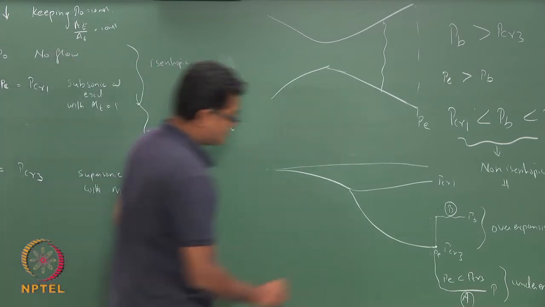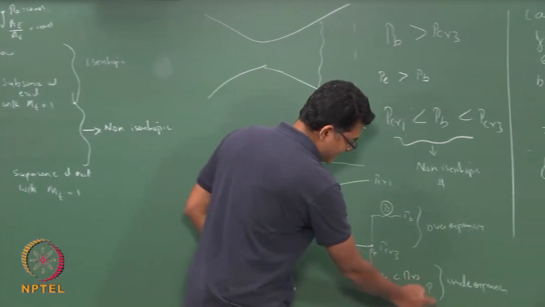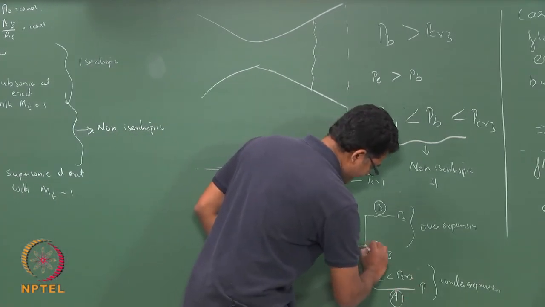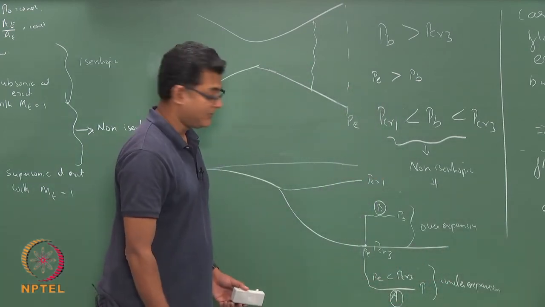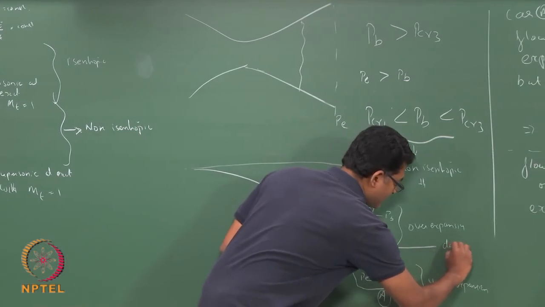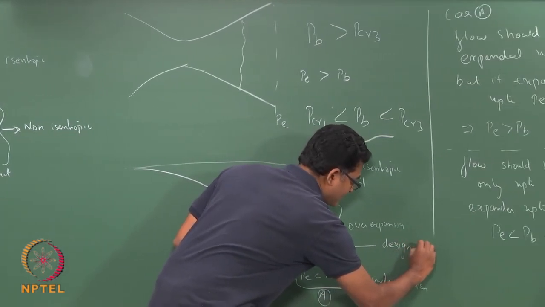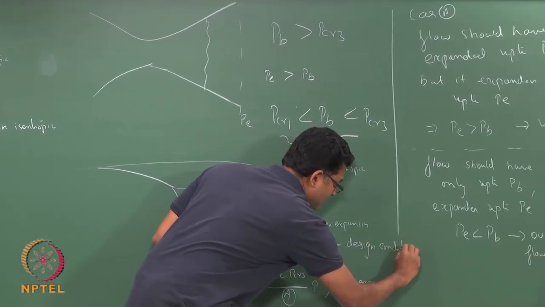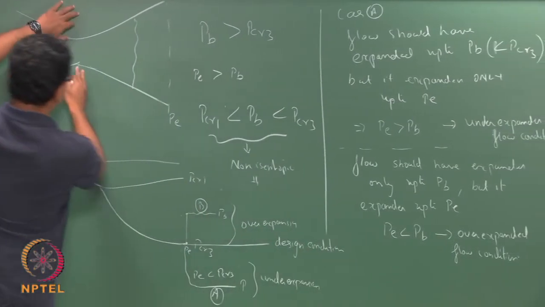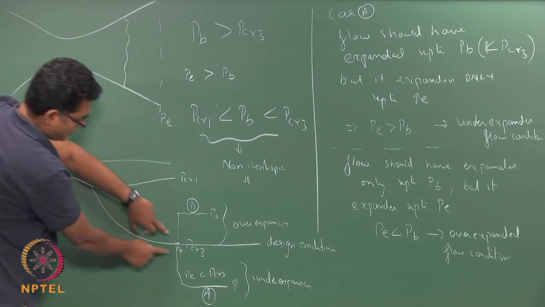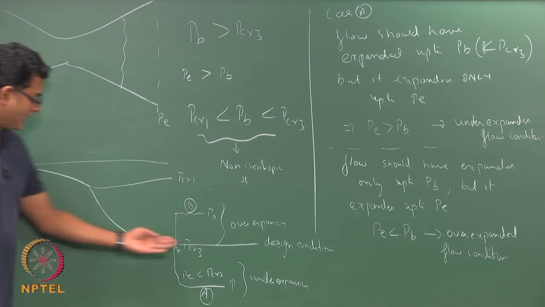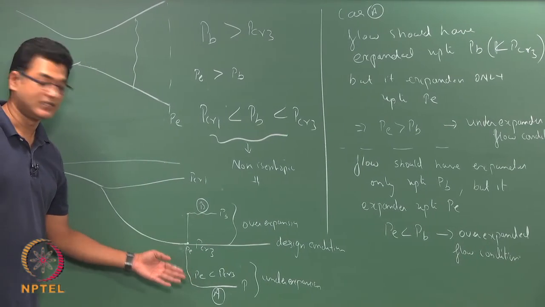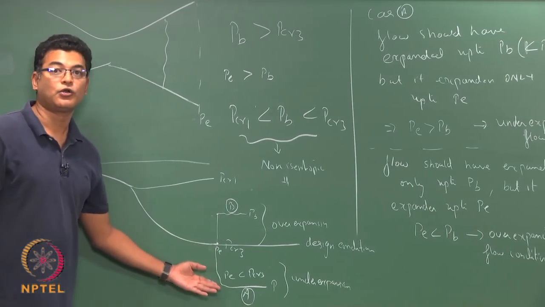before that, if this is under expansion and this is over expansion, the region where Pe is exactly equal to Pb is our design condition. So, this particular nozzle with this particular area ratio is designed to work at this particular back pressure. Okay. Any back pressure other than this is either under expansion or over expansion.